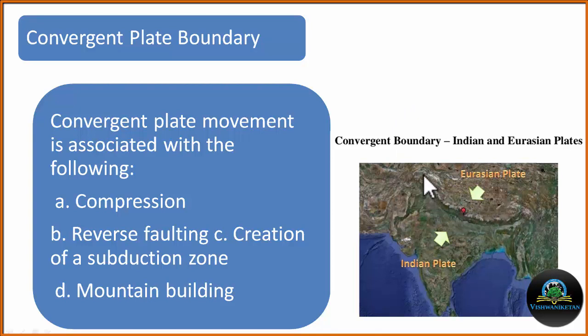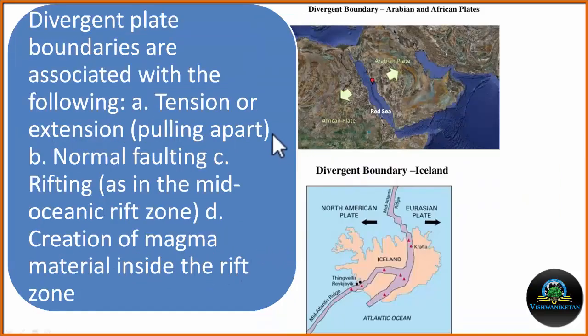This entire zone extending from Jammu Kashmir up to Arunachal Pradesh is known as the convergent zone or the suture zone, where two plates are colliding with each other. Because both of these are continental plates, they may change into mountains. If it were one oceanic and one continental plate, then there may be the possibility of creation of a subduction zone.